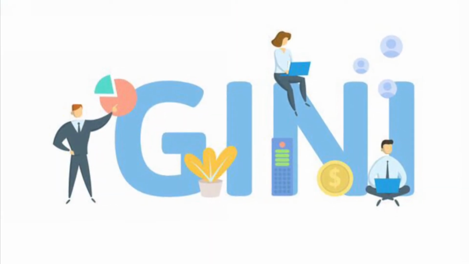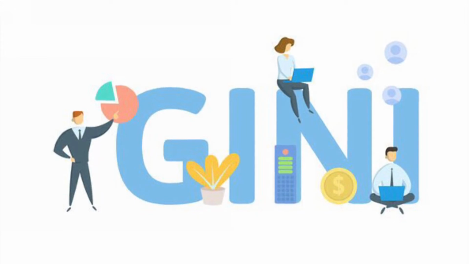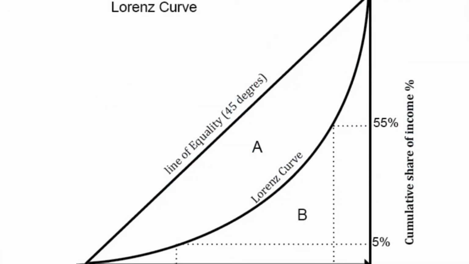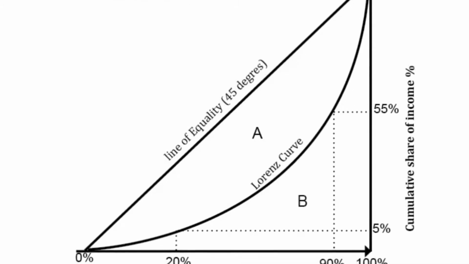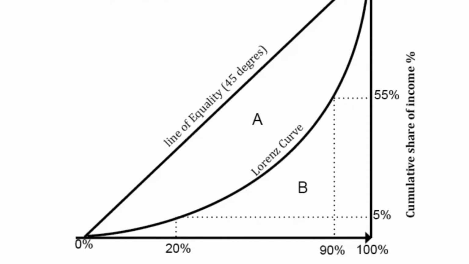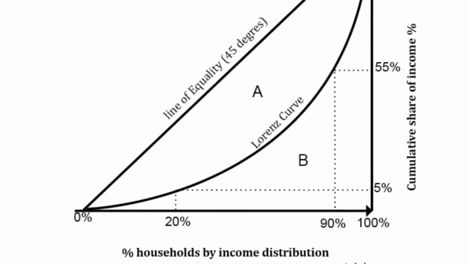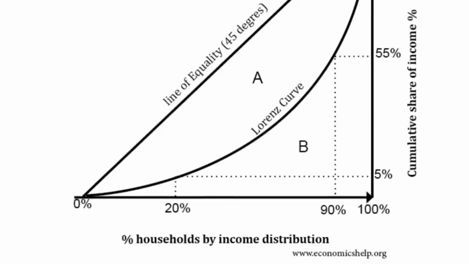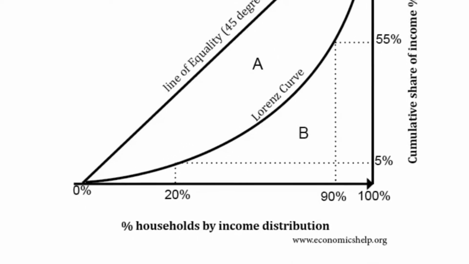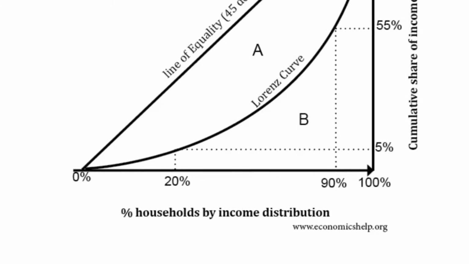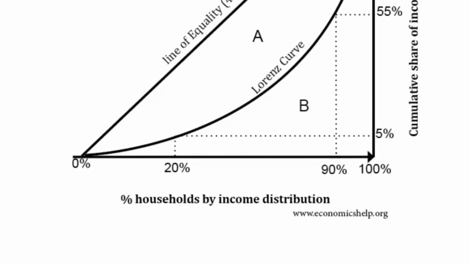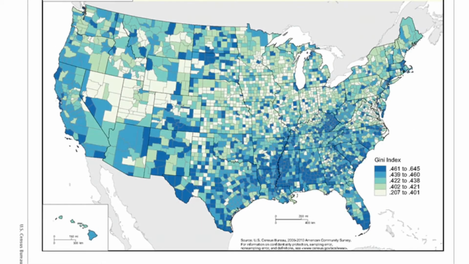One way to measure standard of living is the Gini coefficient. Looking at the Lorenz curve can help us calculate the Gini coefficient. It is a way of showing the distribution of income within an economy. The Gini coefficient can be calculated by taking the area above the Lorenz curve and dividing it by the area above the Lorenz curve plus the area below the Lorenz curve. The coefficient ranges from 0 or 0% to 1 or 100%, with 0 representing perfect equality and 1 representing perfect inequality.